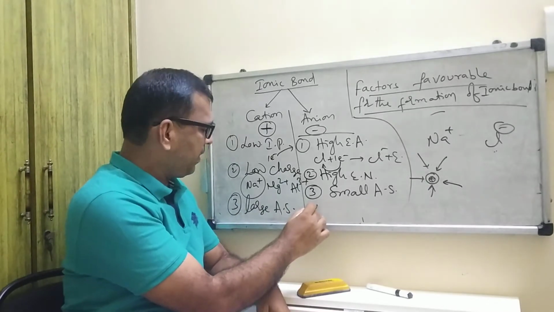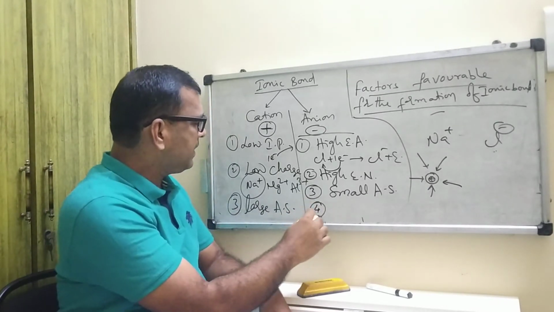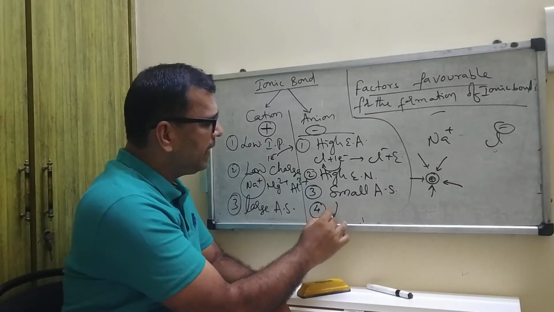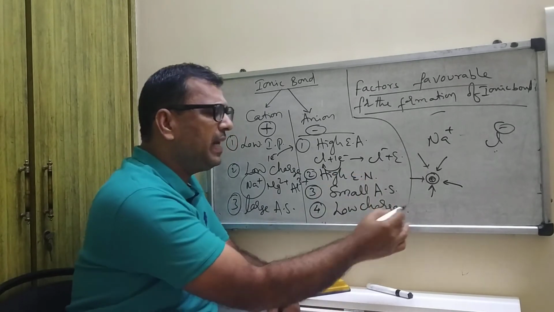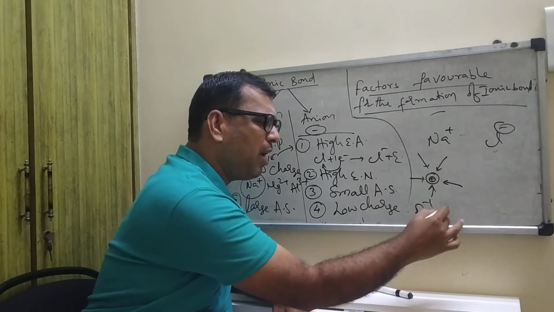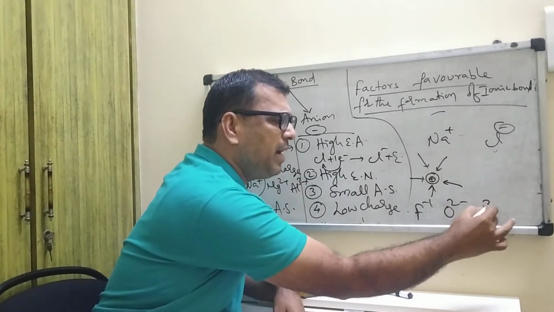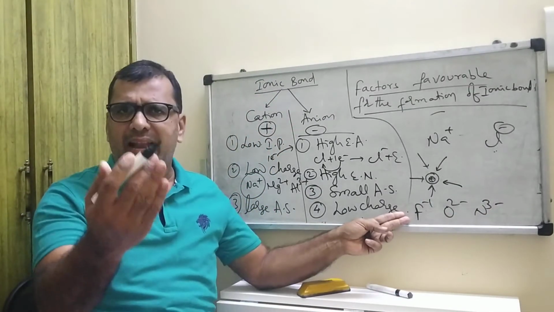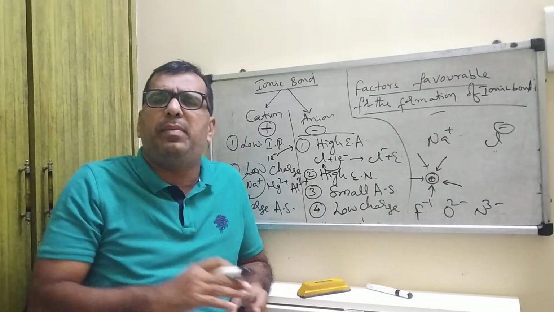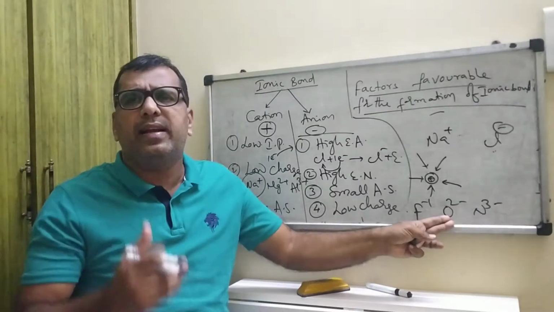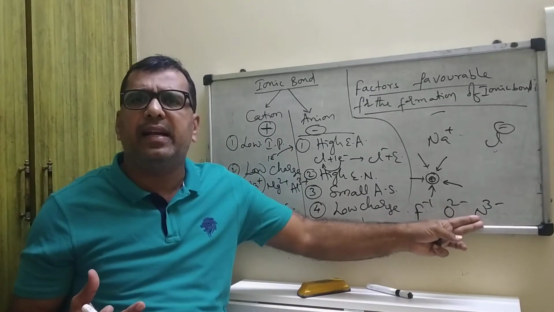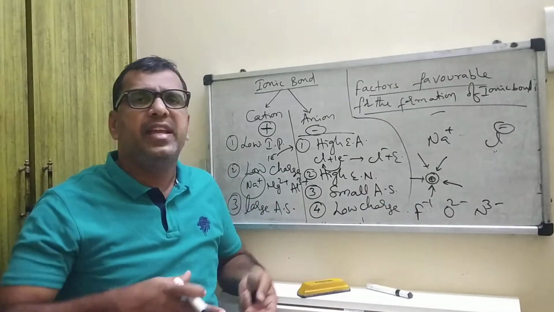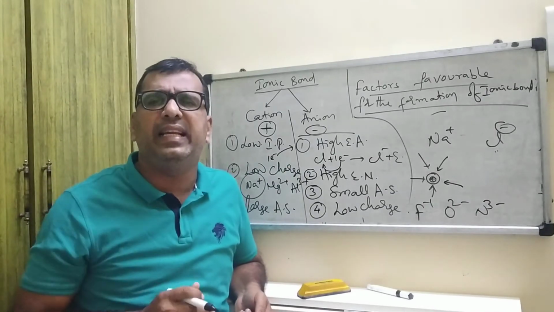Next, the fourth one is low charge. Here also low charge means F- is formed more easily when compared to high charges. Why? By attracting one electron, it becomes stable. Attracting two or three electrons means more energy is needed. That is why F- is formed more easily.